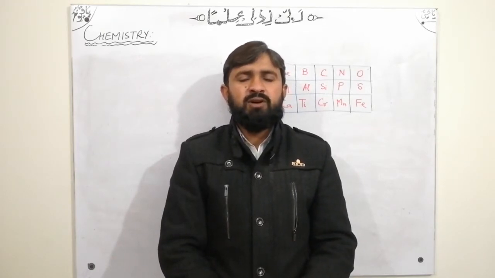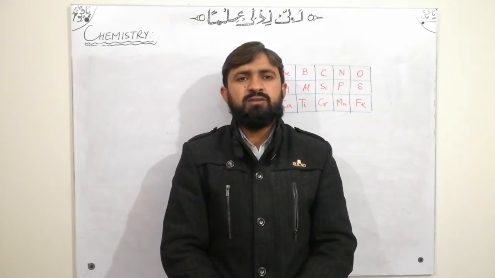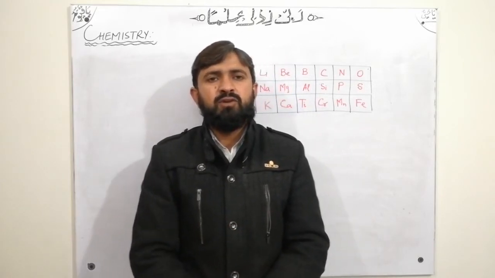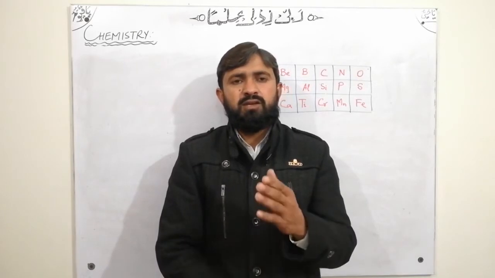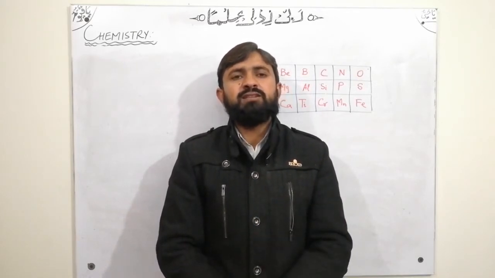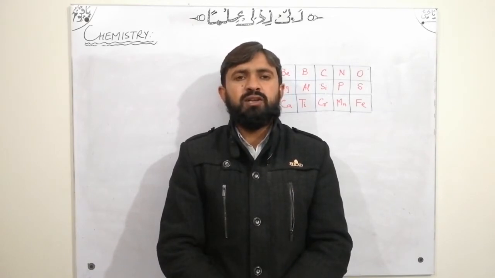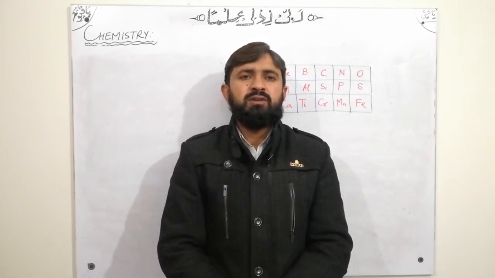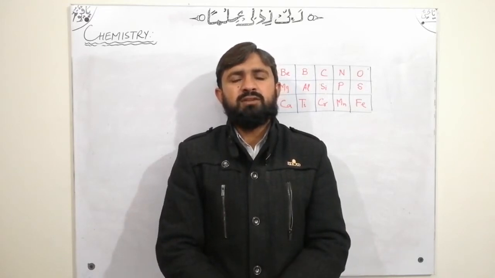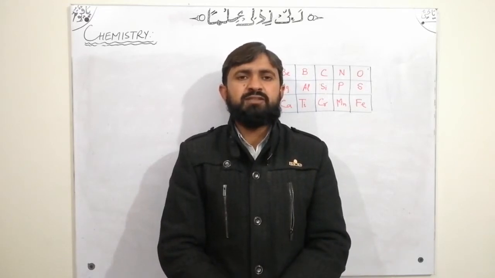We were talking about classification of elements with respect to history, and in the last video we discussed the classification with the idea of Dobereiner, who arranged elements in groups of 3 elements, that is Dobereiner's triads.